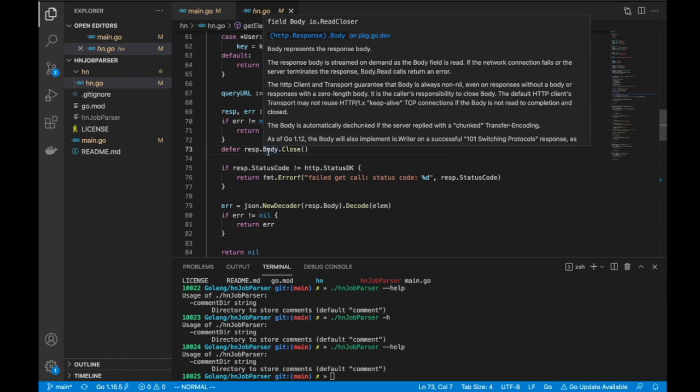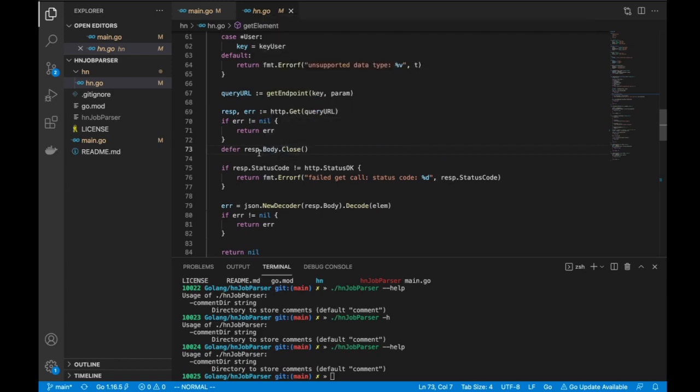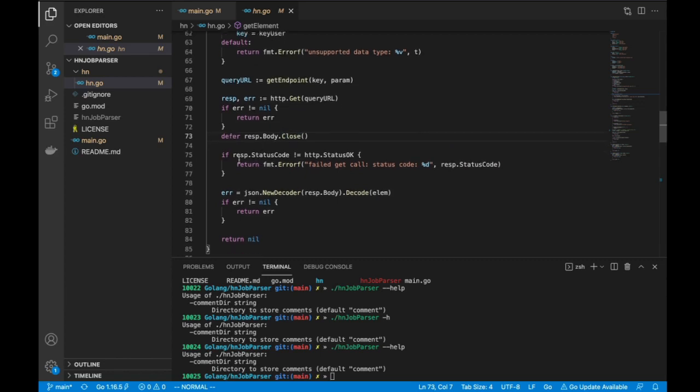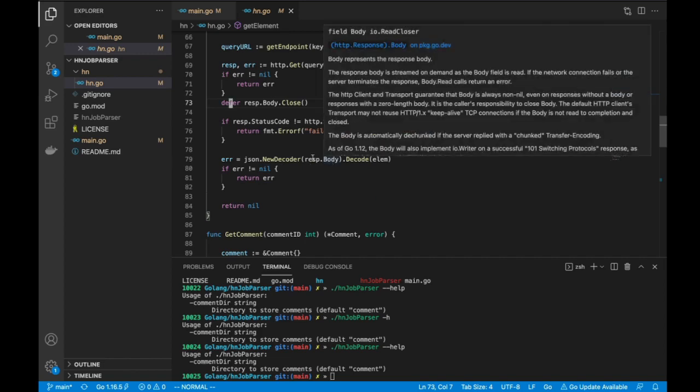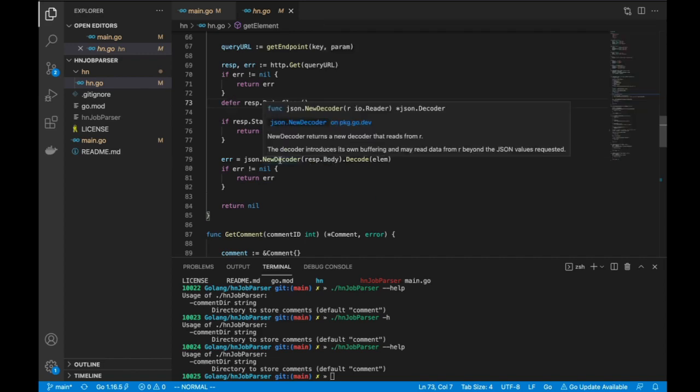Okay, so probably it uses a bunch of resources, memory for sure, and some network resources too. Yeah. So we just want to free those resources. Okay. That's there. So I did all this sanity check here for errors. And once I'm done with that, I get the JSON object, which is in response.body. This new decoder object is going to read that.